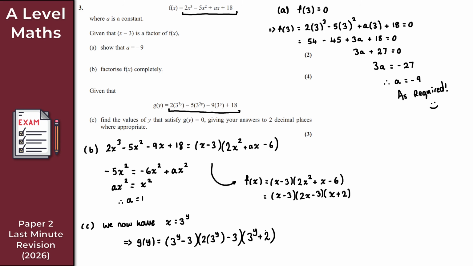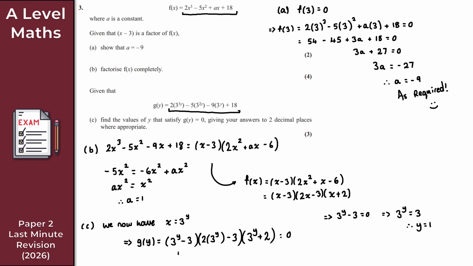Like so. Perfect. Okay. And then from here, this is equal to 0. We want to solve this. Well, we've got it in this factorized form here, so we can just solve this for each linear factor. So for the first one here, what I've got then is 3 to the y minus 3 is equal to 0. Well, clearly then, 3 to the y is equal to 3. So for this to be equal to 3, y here must just be 1, right? So therefore, y is equal to 1. Perfect. Okay. So that's the first linear factor dealt with.